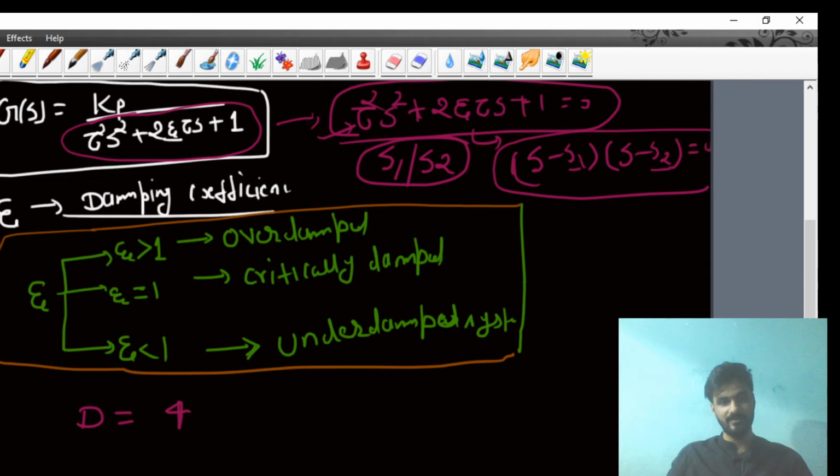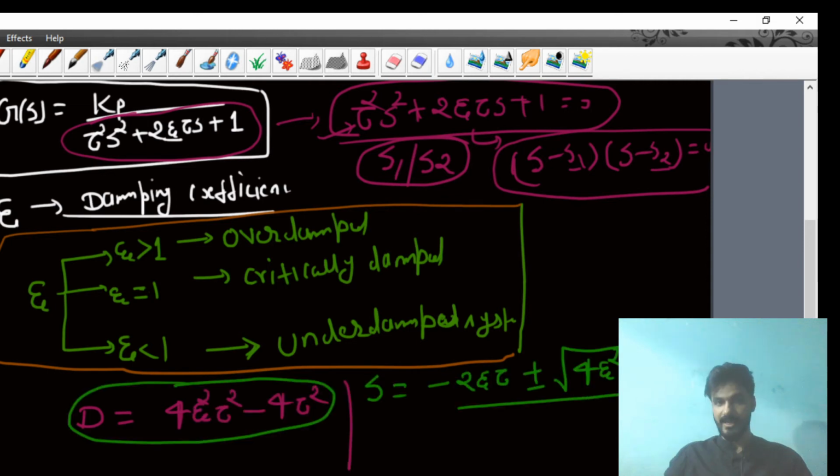So you can write here 4 zeta square tau square minus 4 tau square, upon 2a, where a is tau square. So from here you will get two values of s, that is equal to minus zeta plus minus root over zeta square minus 1, upon tau.